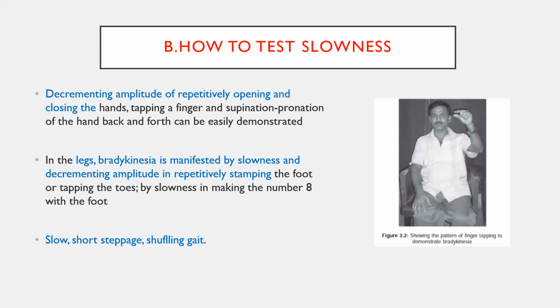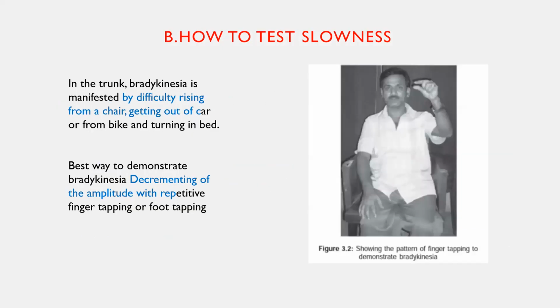Even by seeing the gait, you can make out the patient is having bradykinesia. Truncal bradykinesia can be demonstrated by telling the patient to get up from the chair or get out of the bed. Seeing the movement only, you can make out the patient is having truncal bradykinesia also.